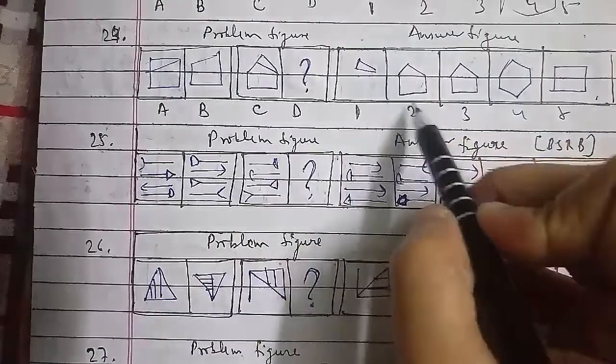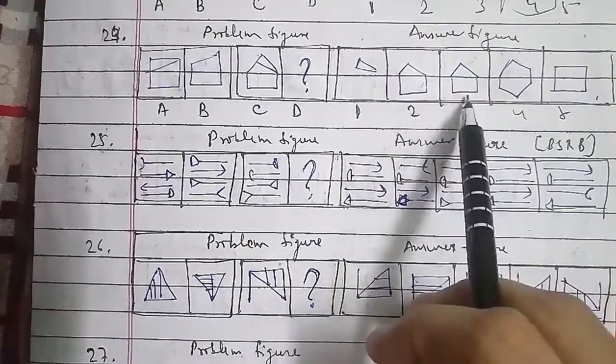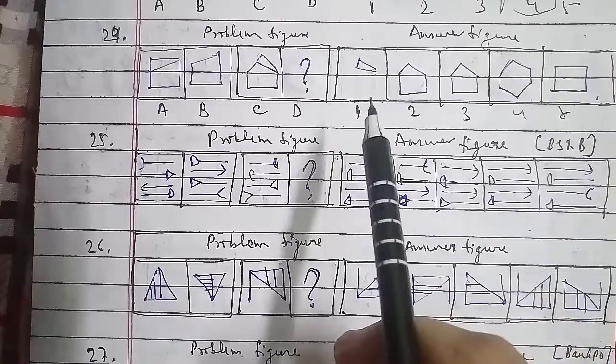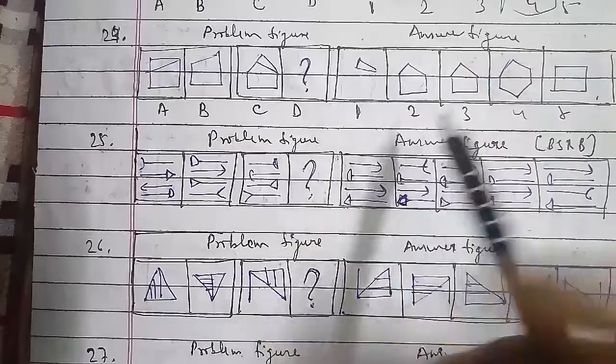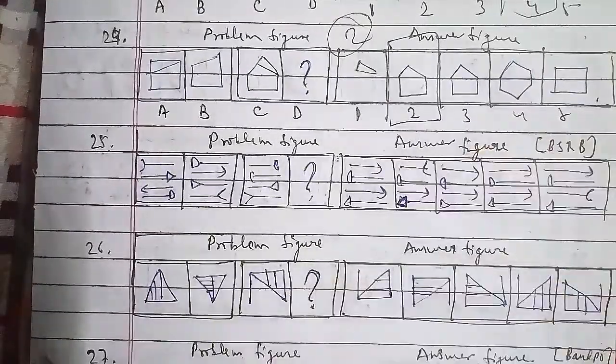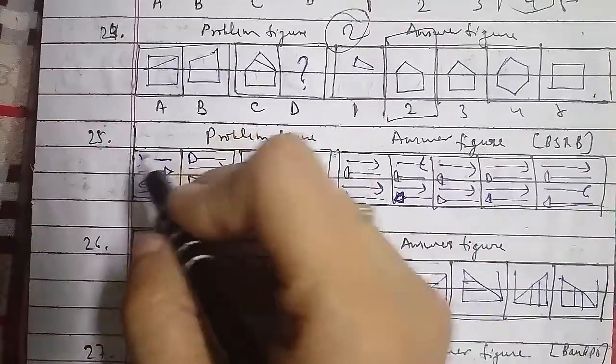As you can see in the figure here, the cropped figure will be shown here, and in the same way the upper part of the figure is lost here. So we can say that the right answer is the second figure for this question as well. We'll go ahead with the 25th question of the session.